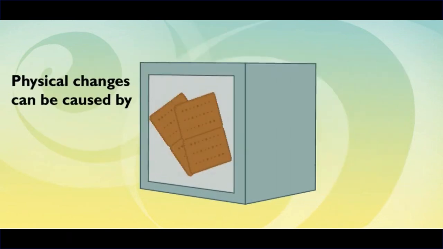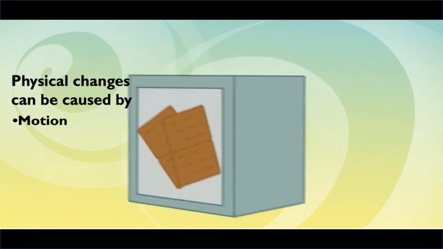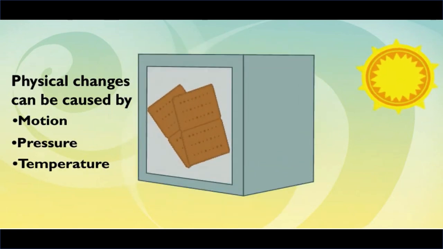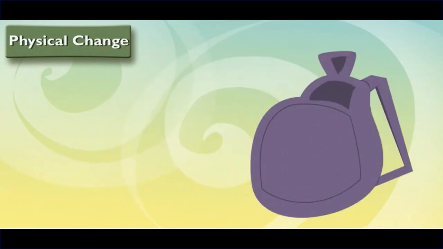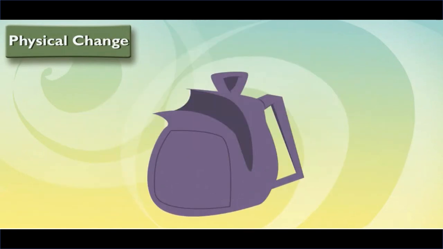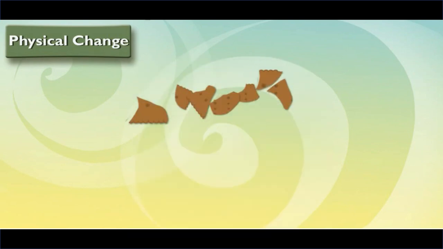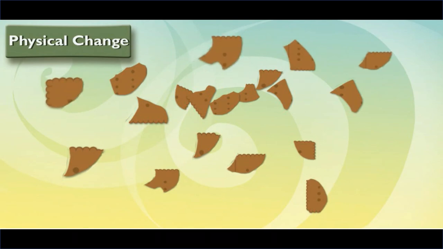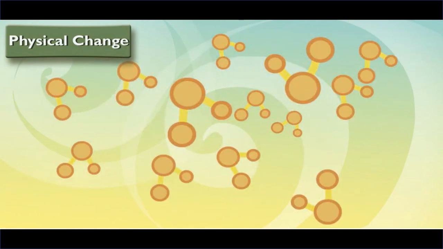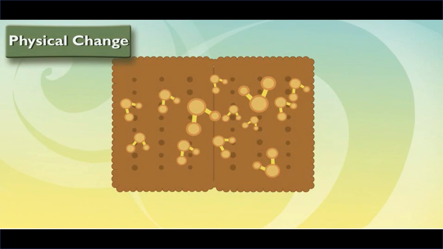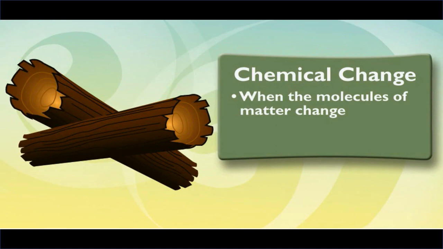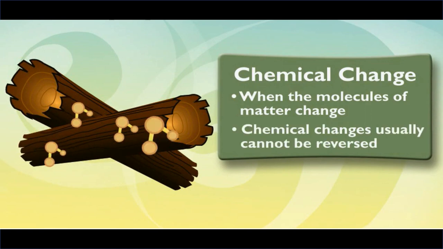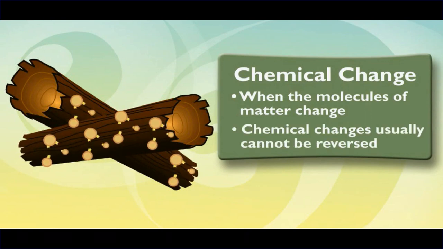Well, physical changes like this happen a few different ways. Motion, pressure, or even temperature could have made the crackers break. I guess I was a little rough with my backpack when they were in there. Maybe I shouldn't have thrown it around. Probably not. Throwing the crackers around is probably exactly why they're broken now. But as small as the pieces are, they are still graham crackers, and their molecules haven't changed. Well, there's no way I could change their molecules. How would I do that? There are ways. When the molecules of matter change, it's called a chemical change. Chemical changes usually can't be reversed like physical changes can.